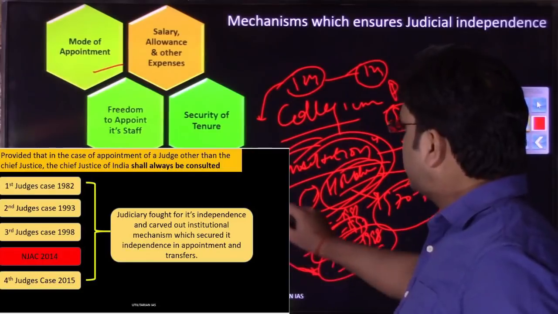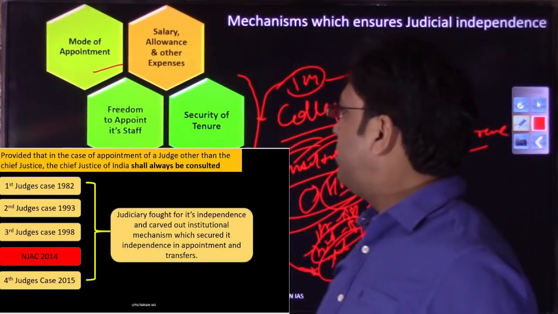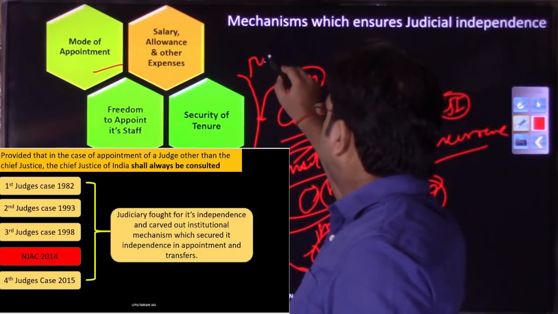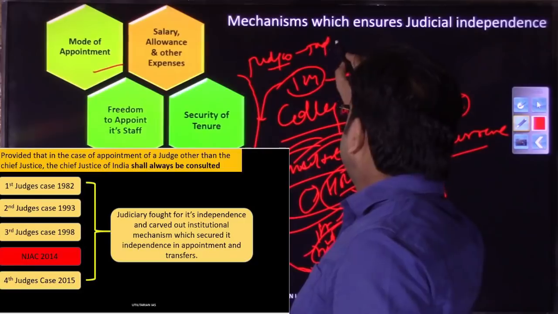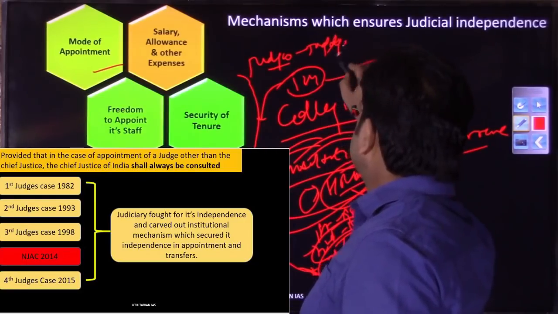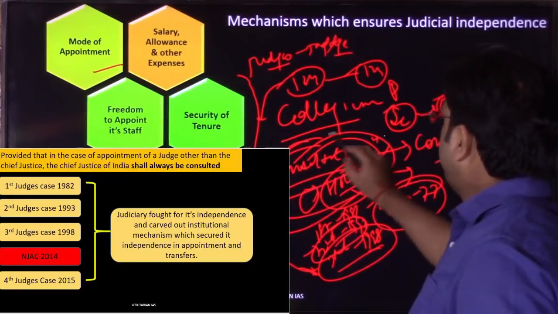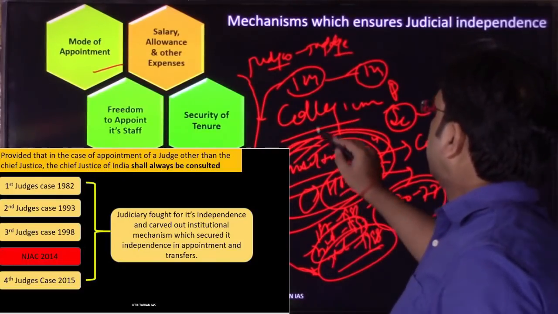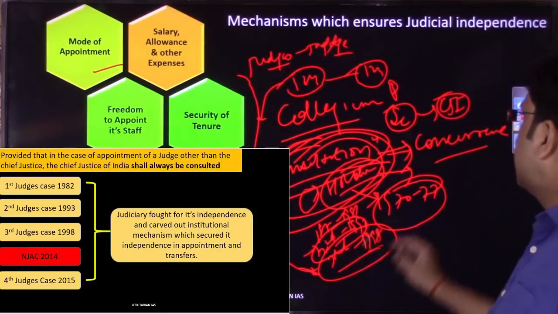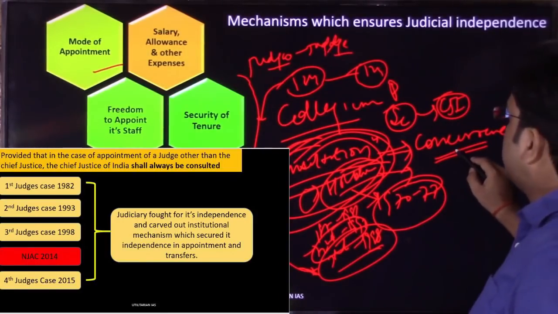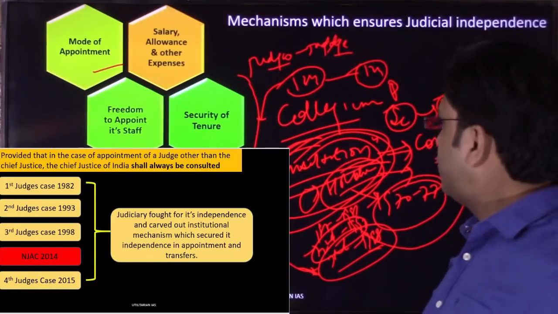Now after the establishment of the collegium system, the method of appointment came to be where judges will continue to be appointing judges. And it was clarified through the second judges case that the meaning of the word consultation, where we had wide debate, will mean concurrence. Concurrence of whom? Concurrence of this collegium system that was created in the second judges case. I hope you have understood.